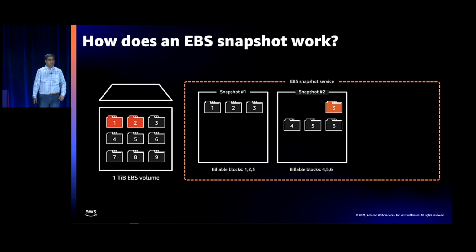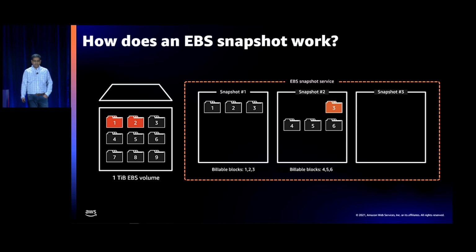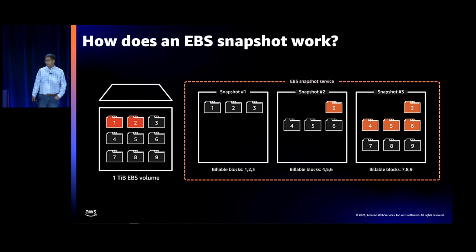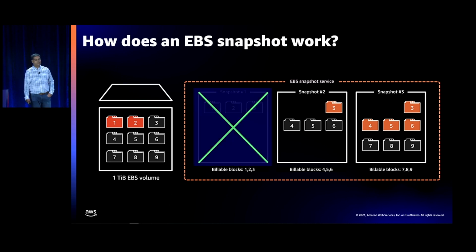Let's take this further. Let's say you add blocks 7, 8, 9 in the volume. Now take a snapshot. What's going to happen? 3, 4, 5, 6 are going to be reference blocks, and then 7, 8, 9 will be your new blocks, right? And so your billable blocks are 7, 8, 9. Okay, so far with me? So now let's imagine that snapshot number 1 is deleted. What should happen? Block 3 now becomes a billable block, and that's the change that happens.